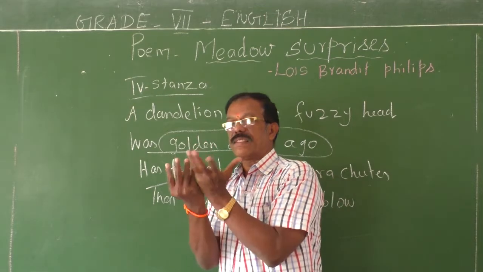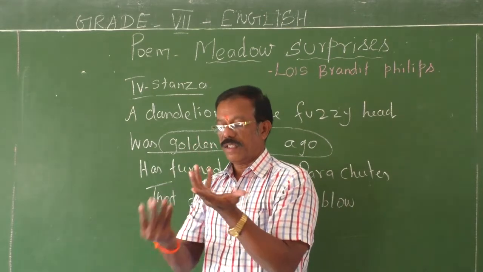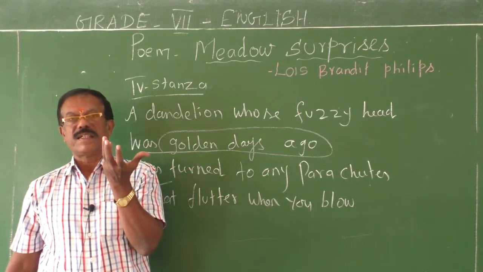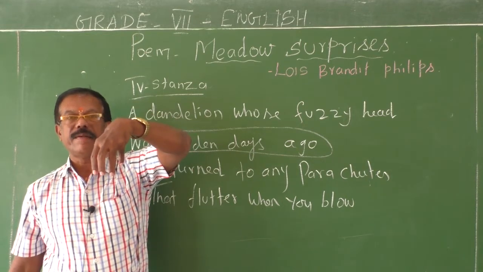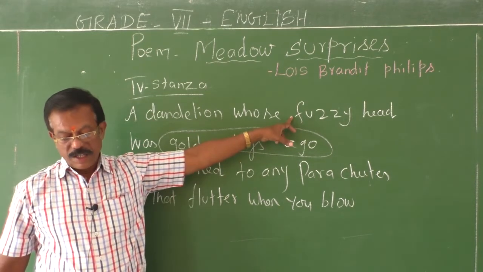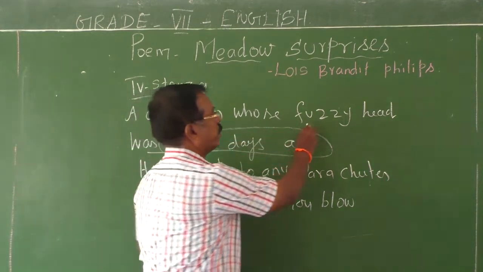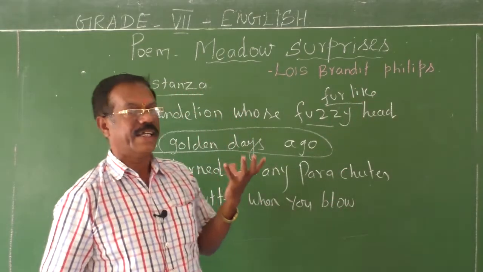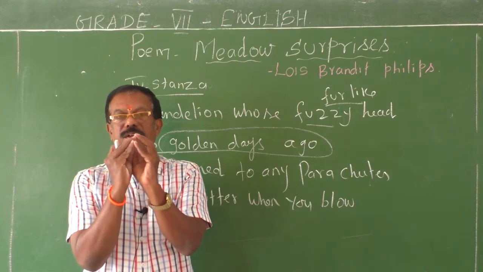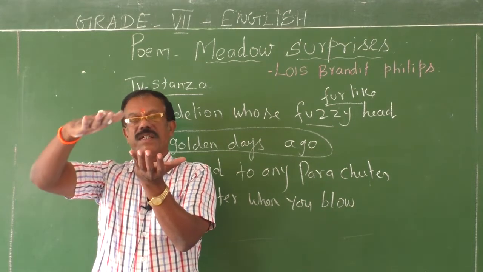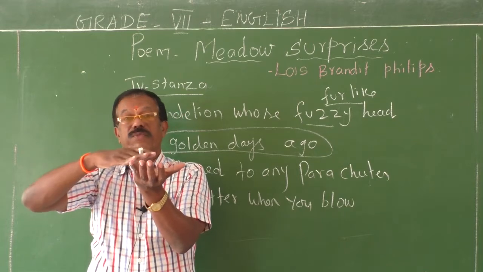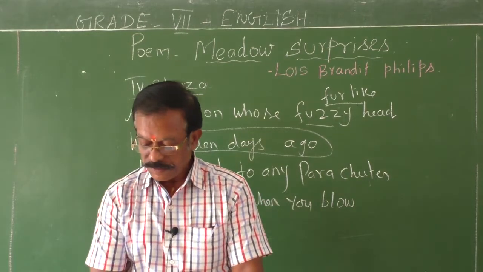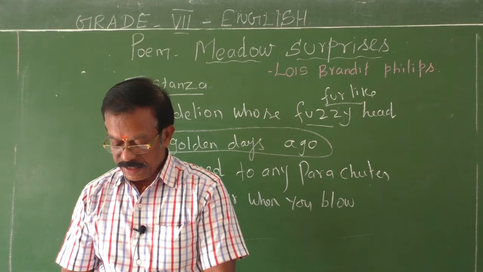Now the buds have bloomed into flowers, and now the petals became so soft. Here, fuzzy means fur-like. See the meaning: fuzzy head. When the buds bloom into a flower, if you touch the top of the flower, you can feel it, fur-like. Fuzzy, in that sense, means fuzzy head.